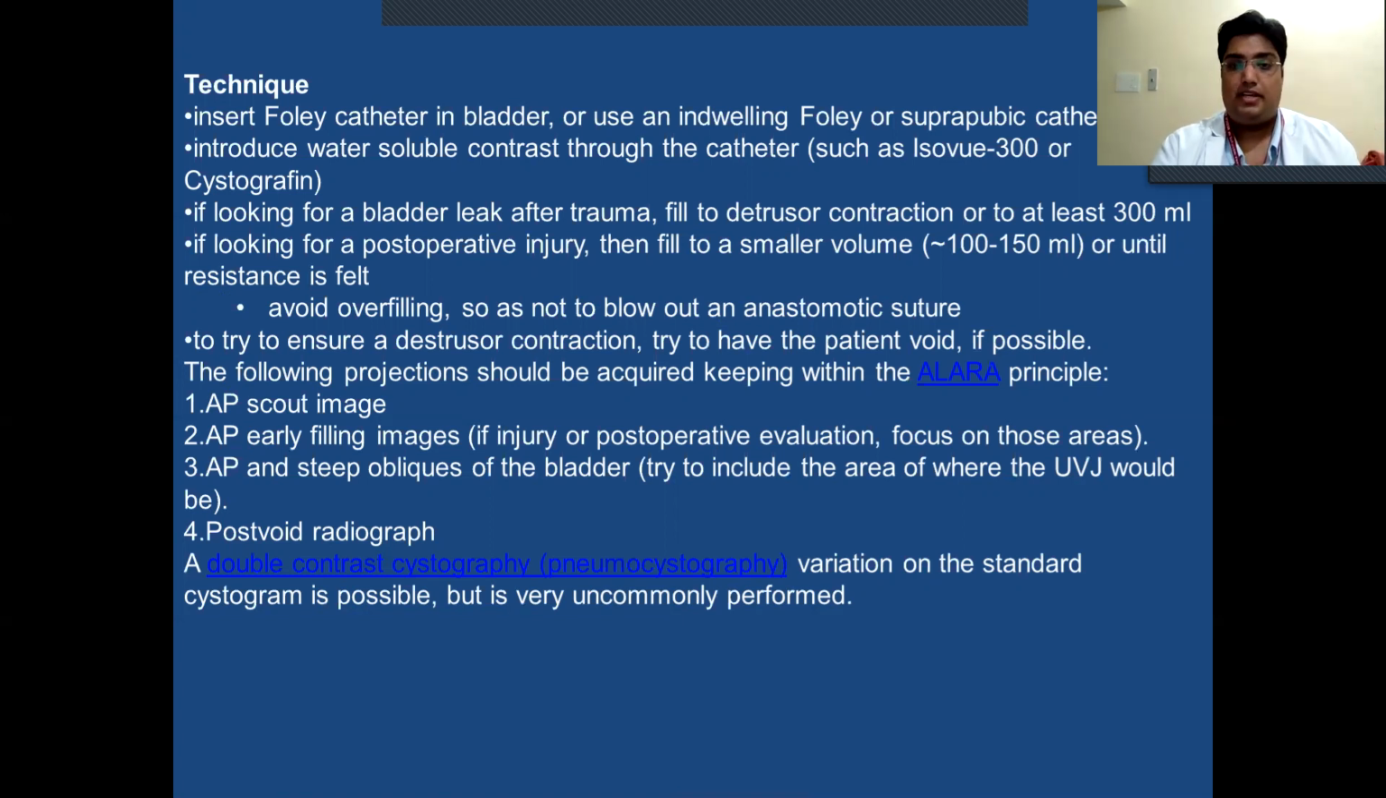The following projections should be acquired keeping the ALARA principles: AP scout image, AP early filling image. If injury or post-operative evaluation, focus on these areas: AP and steep obliques of the bladder, try to include the area where the UVJ would be. Post-void radiograph. A double contrast cystography, or pneumocystography, variation on the standard cystogram is possible, but it is very uncommonly performed.